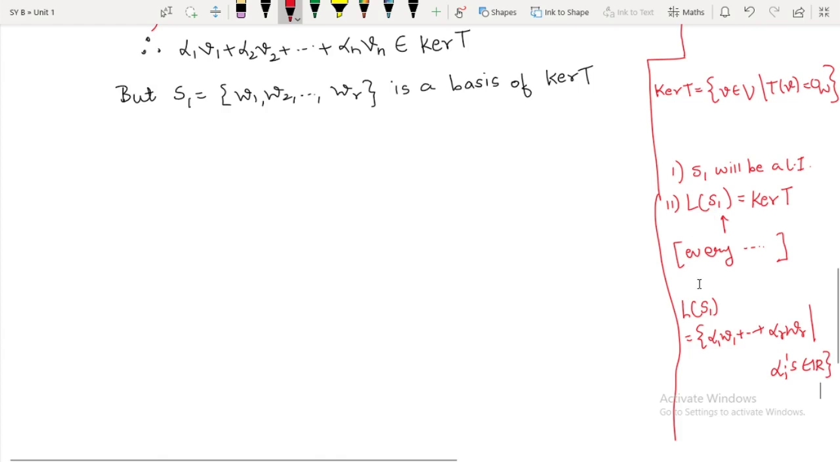Okay, so now since this is an element of the kernel of T over here, what I can do is write this element as a linear combination of what? W1, W2, up to WR. But now I will not use alphas over here because alphas are already used here. So instead of alpha, we will go for what? Beta. So therefore I will say